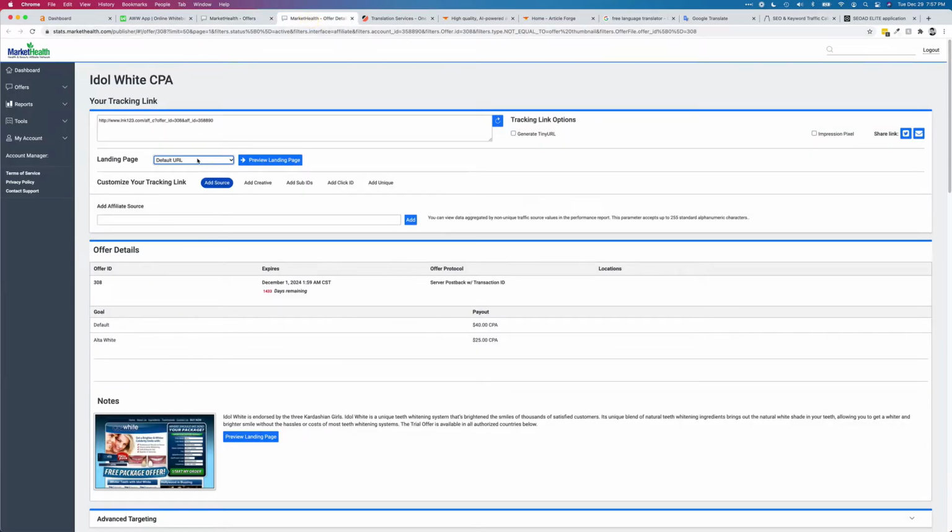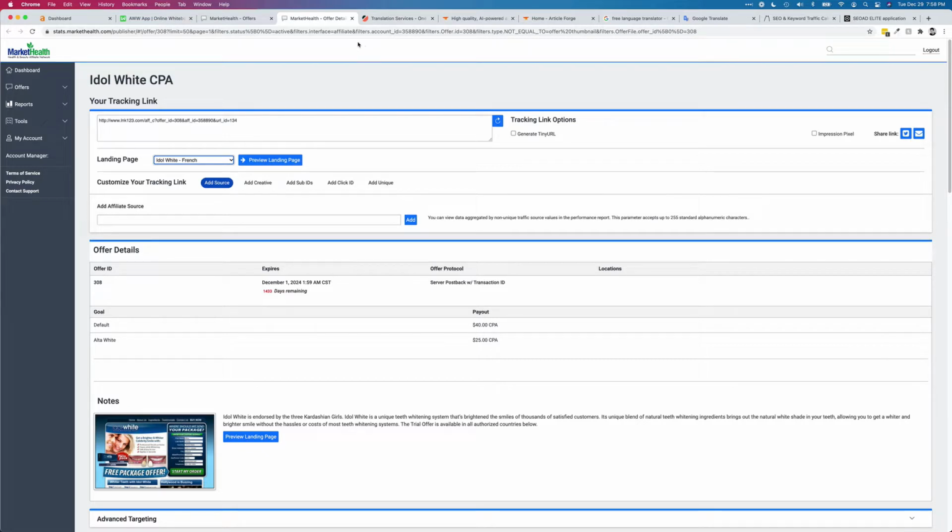Within the back office, this used to look a little different. They've changed how it looks, but basically these links are the same. This is the English version right here, and down here under notes you can see a preview of the page. For some reason it's not letting me see the preview of these because I'm not in those countries, but this would be the same offer with all the text on the page being French. That one's German, Italian, Spanish. If we select this, it will generate a link that would be the French version of that offer, and then we can copy that.